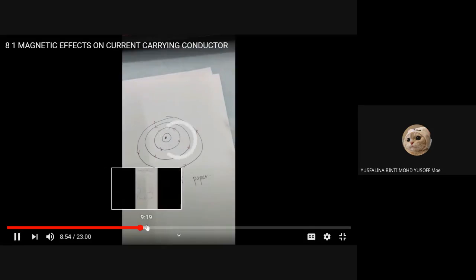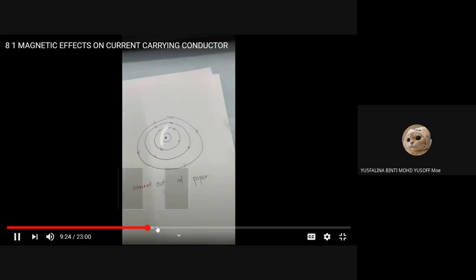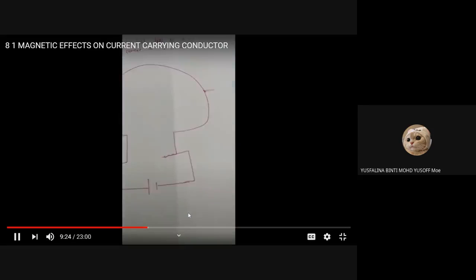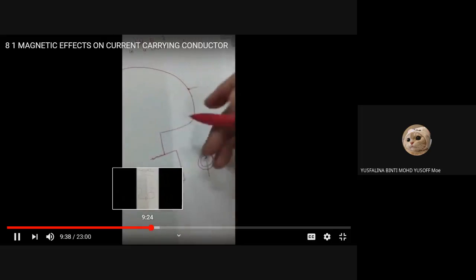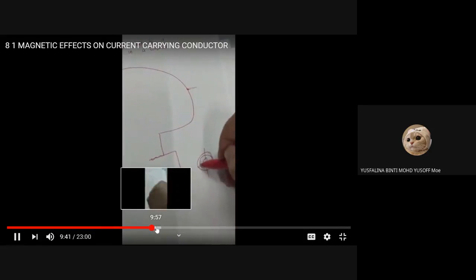So what I want you to see is, let's say, a coil here. If the current goes up, using your right hand grip rule, it is anti-clockwise.